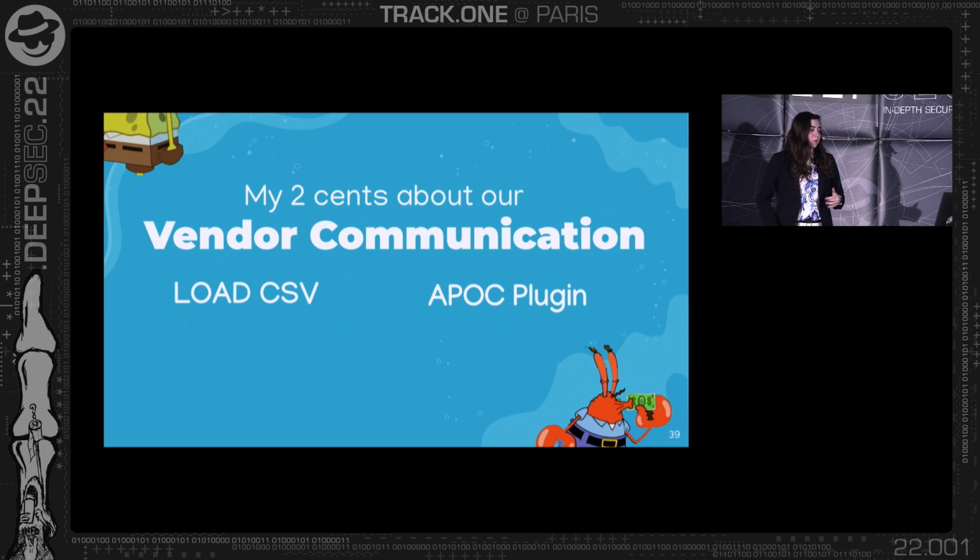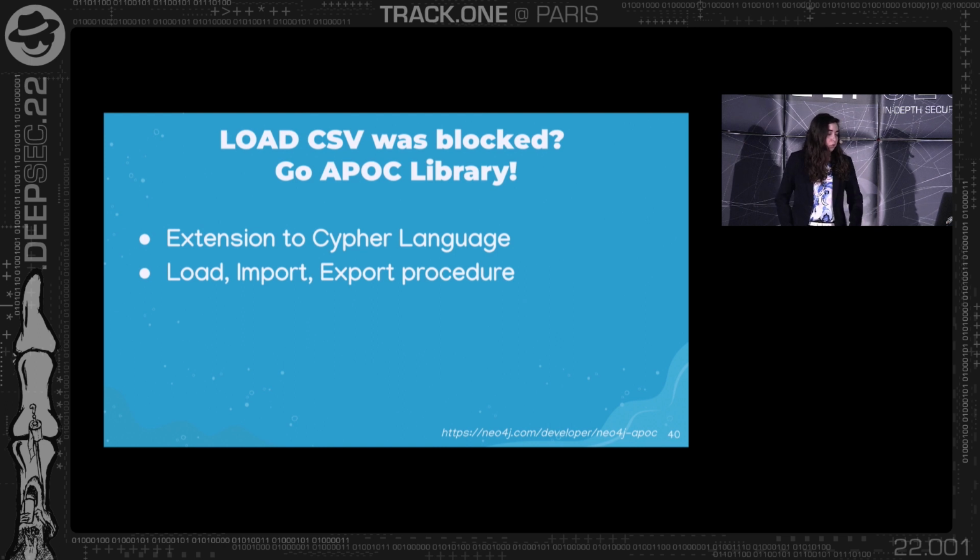But my thought was, OK, there is this LOAD CSV, but what will happen if LOAD CSV is blocked for some reason? I wanted to find another way to leak data, not only by LOAD CSV. And then I searched, and I found something called the APOC plugin, which is a very common plugin to use if you're doing a lot of stuff in Cypher. It is top 1 or top 2 for Neo4j. It's just an extension that enables you to do a little bit more than what you already can in Cypher, and adds a lot of functionality, such as load and import and export procedures.